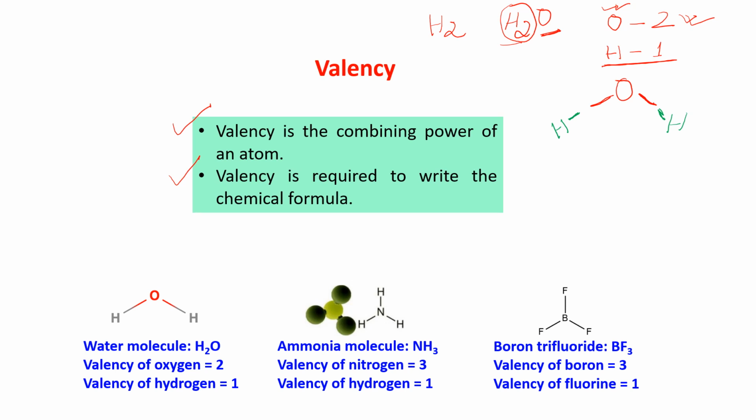Now, this hydrogen will combine with one valency of oxygen. One can hold one only. So they make what is known as a bond. Here also, this hydrogen with its one hand can hold oxygen.